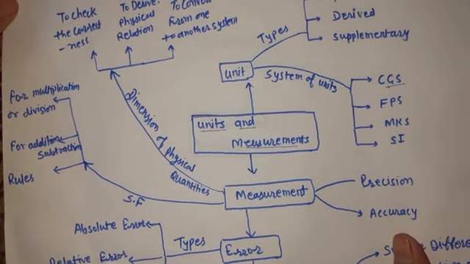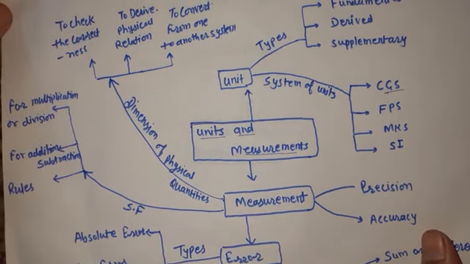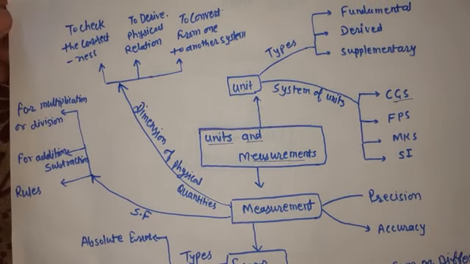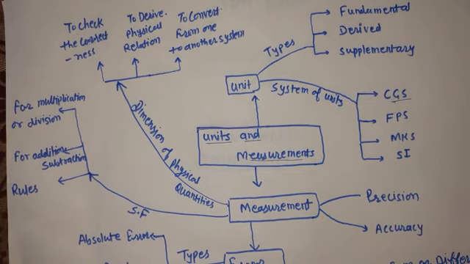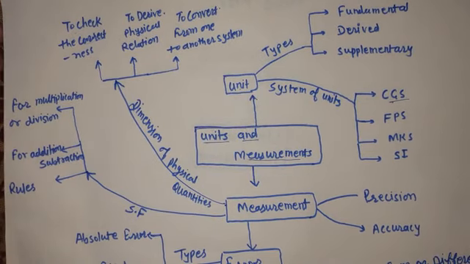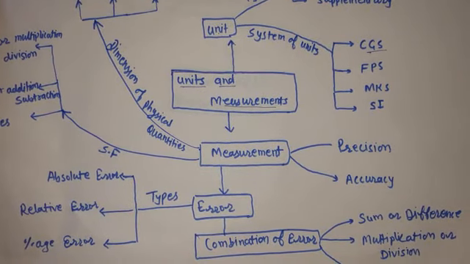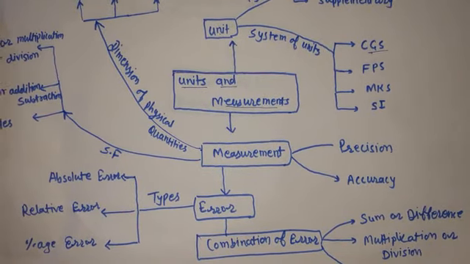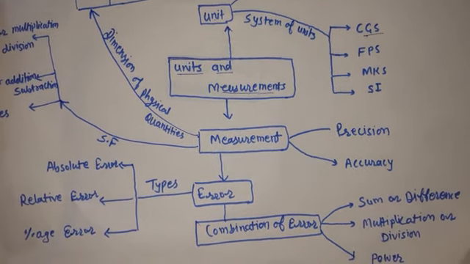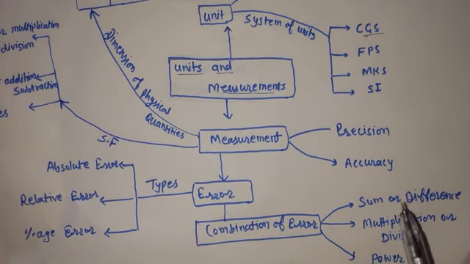You can break up this mind map and cover the whole chapter through this method. If you want, you can take a screenshot of this. Half of the part I have kept now, and there is a little more. You can adjust that over there. And remember the combination of error: in which condition will the error be maximum? It will be in the case of power. Okay, so this was related to chapter number 2.